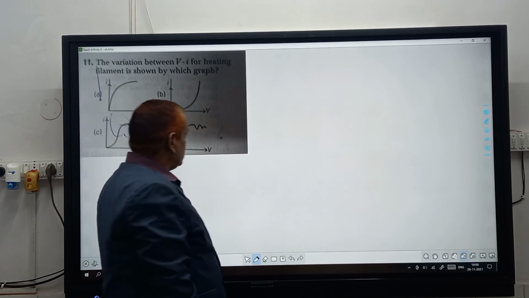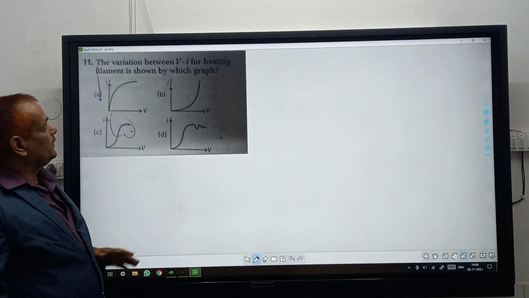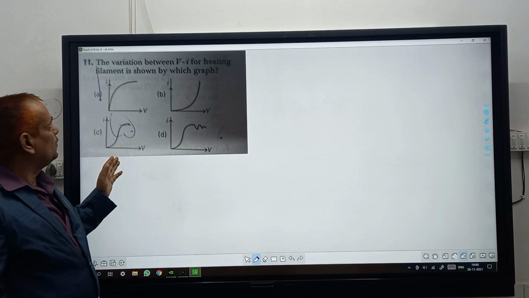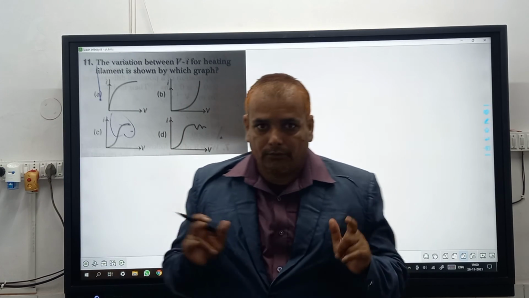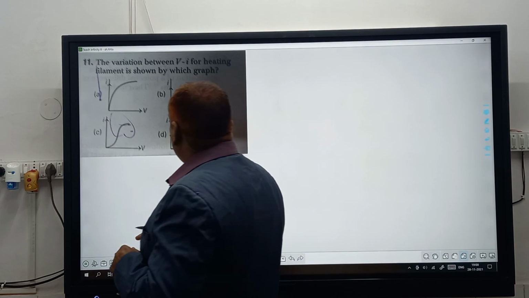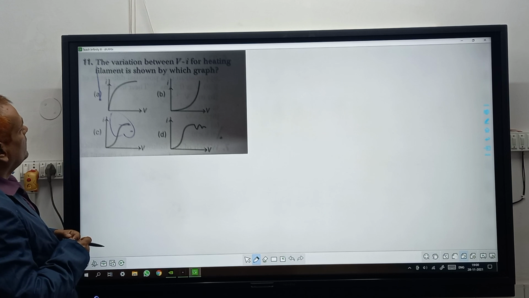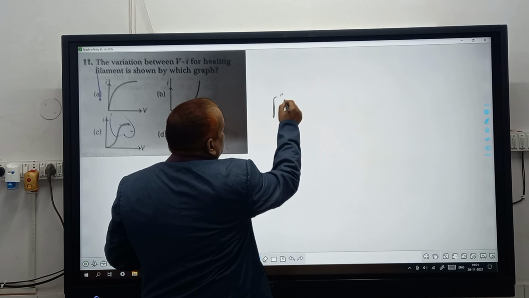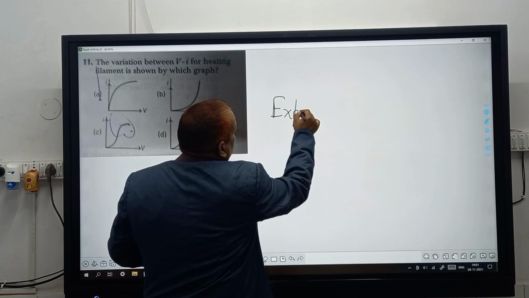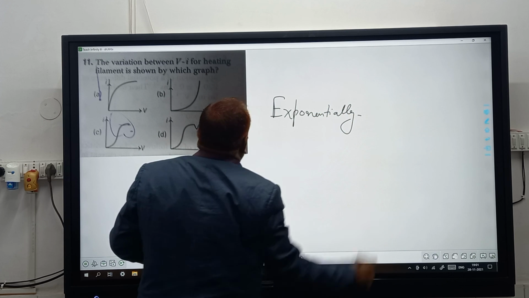For the next question, the variation between V and I for a heating element is shown by which graph? Which graph in this section? What happens in a heating element? It changes exponentially.